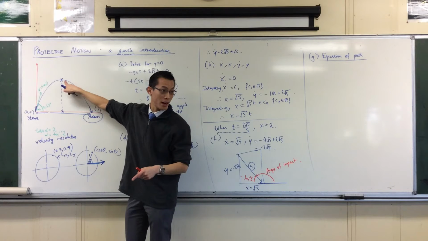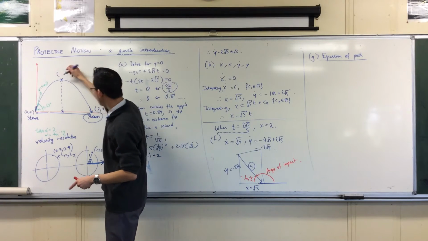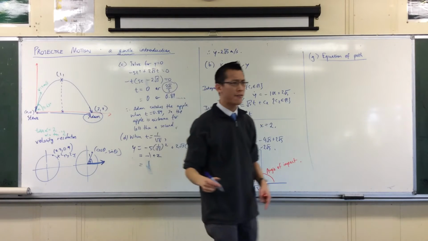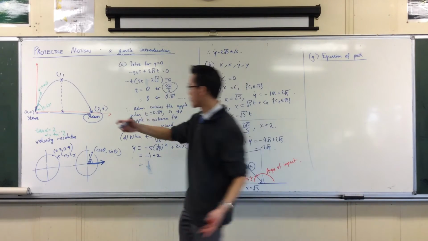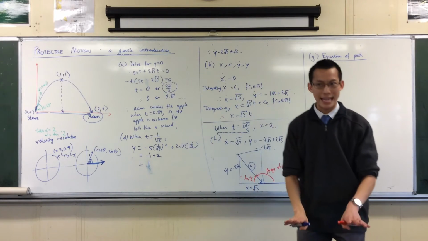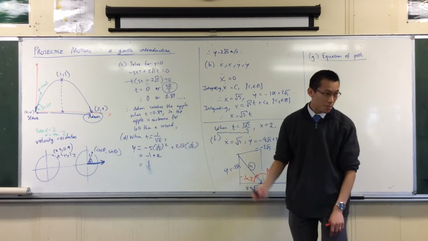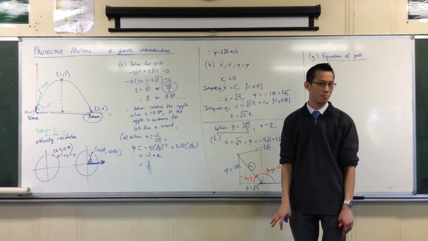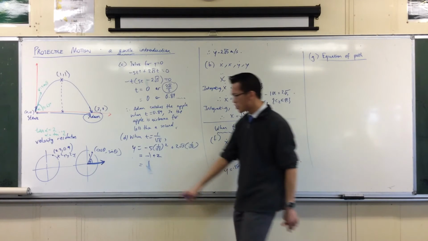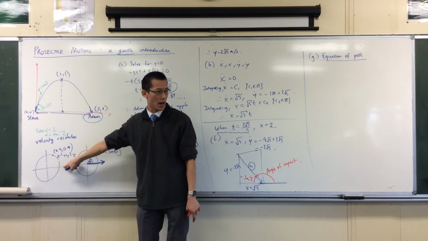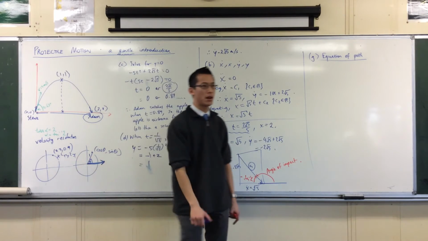Probably this point up here, which would be, by my reckoning, 1. And how far up did we go? Also 1. So you can use those 3 points and you can define a parabola. Easy, okay? But that's partly because the coordinates are easy. Usually you don't get away so lucky, okay? So in a situation like this, how would I go from here to here? How do I get rid of a parameter?